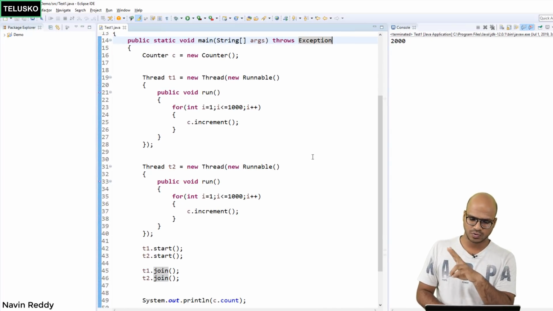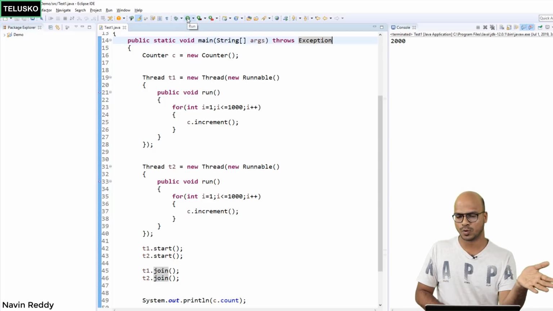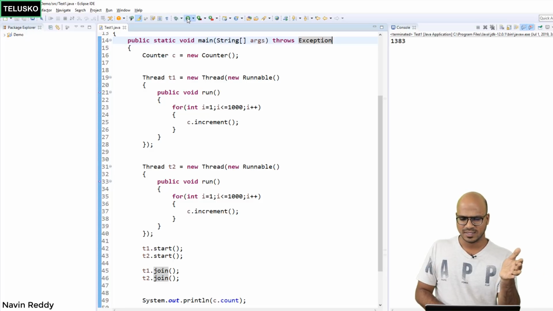So basically we got two threads and we are saying start and join. And then it should work, right? Because we have two threads and it will run in parallel, so it will improve the performance, right? It will work faster than normal code. The output we were expecting is 2000, but we got 1600. That's weird. Every time I run this, I get a different output. That means there is some inconsistency here.